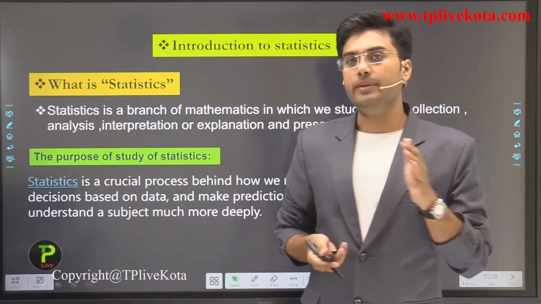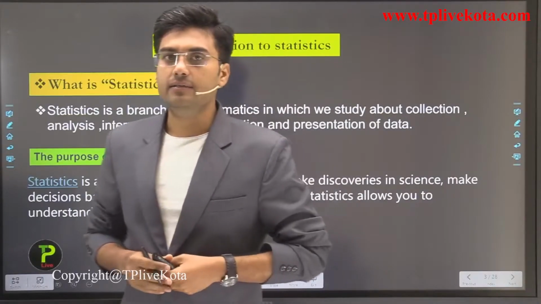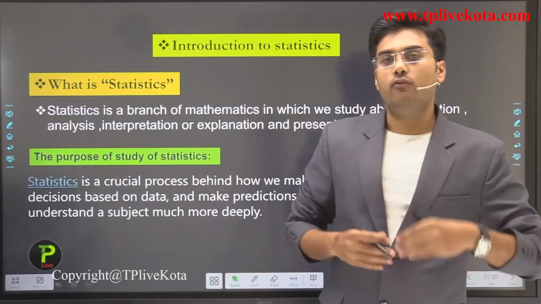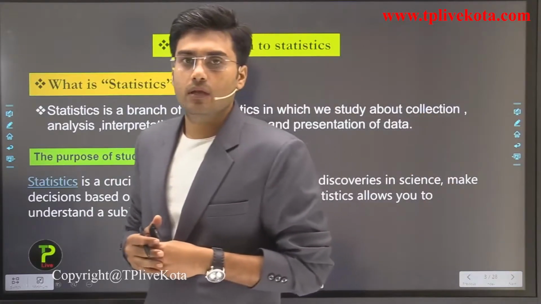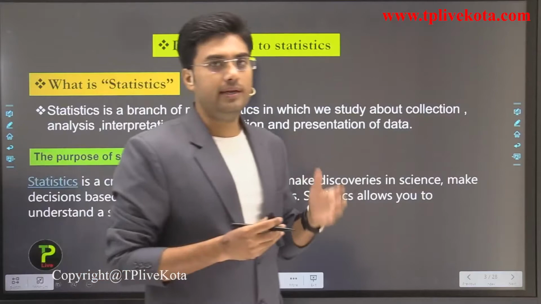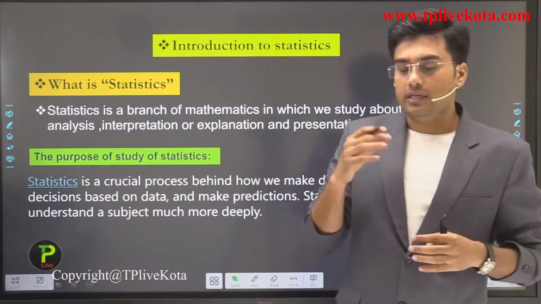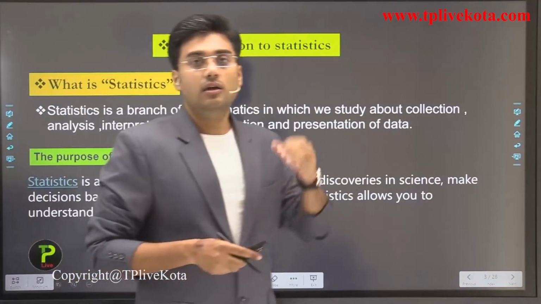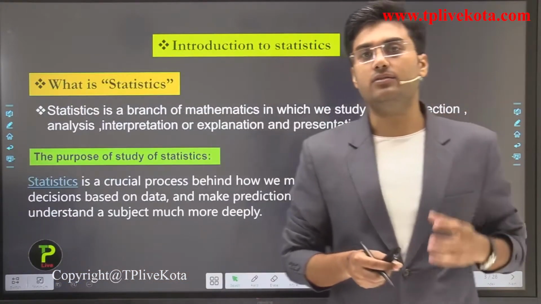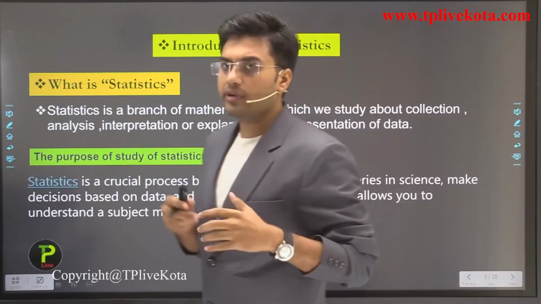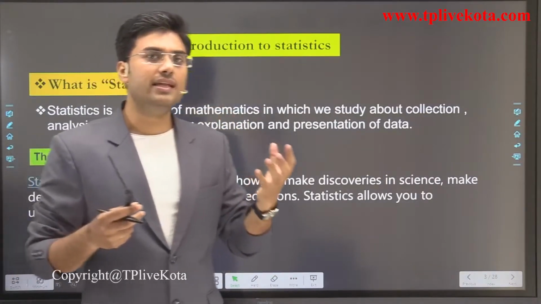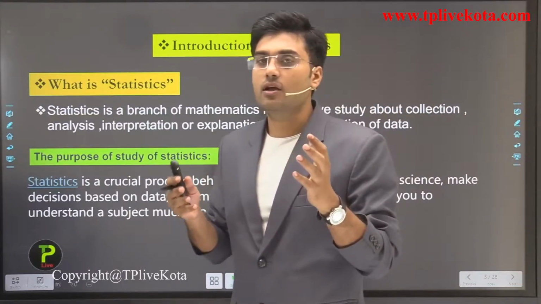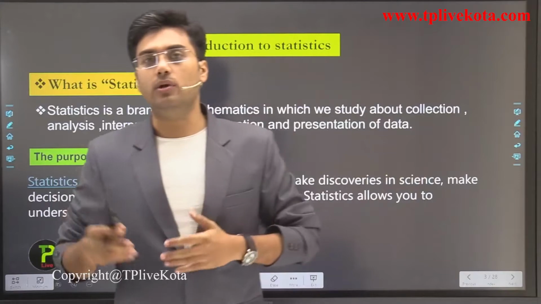Students, sometimes in the newspaper you read that last night was the coldest night in the last 10 years, or sometimes in sports commentary you hear that this six is the longest or highest six of Dhoni. Then how can we judge that? How can we say that this six is longest or highest, or that last night is coldest?